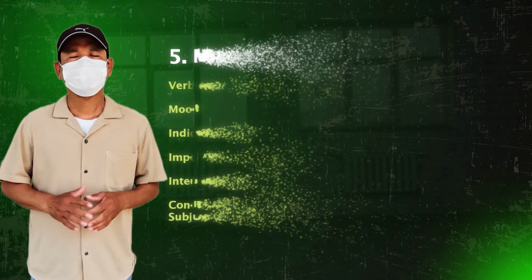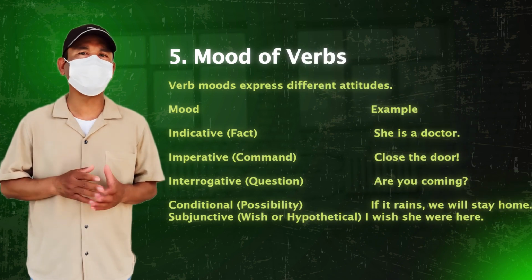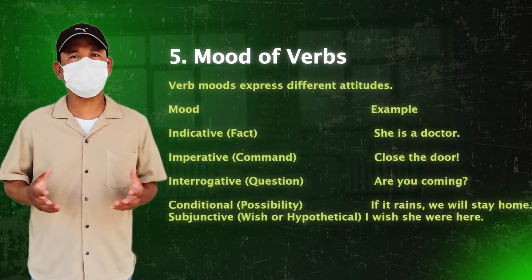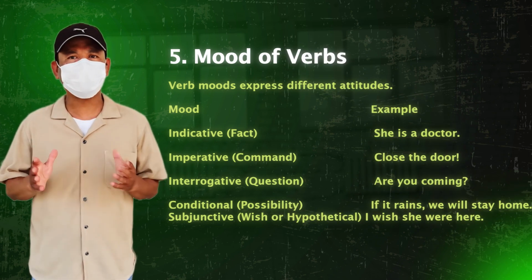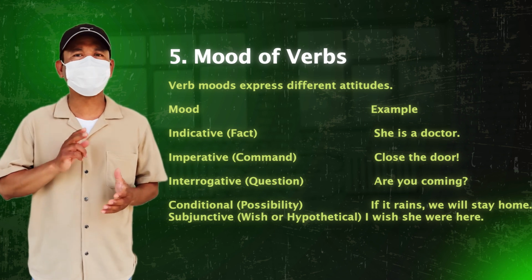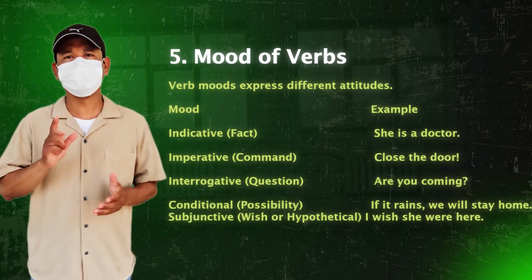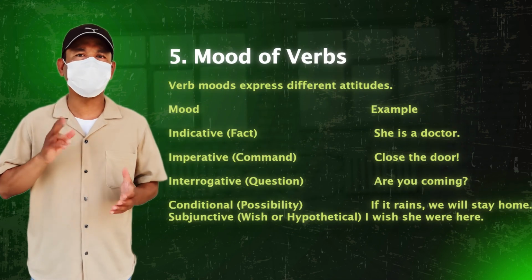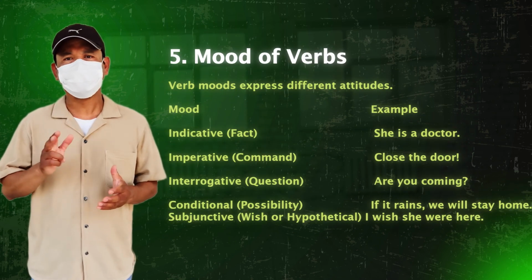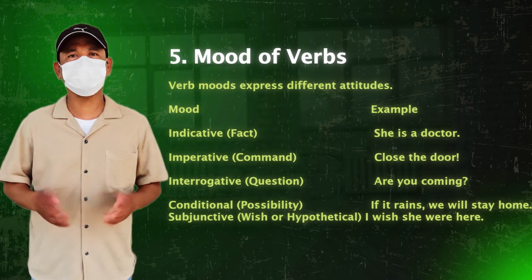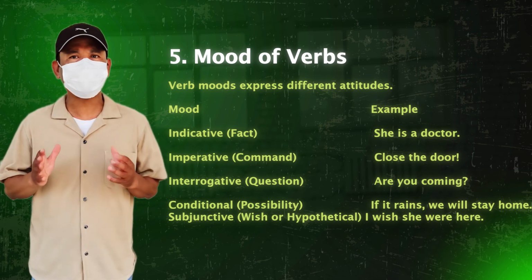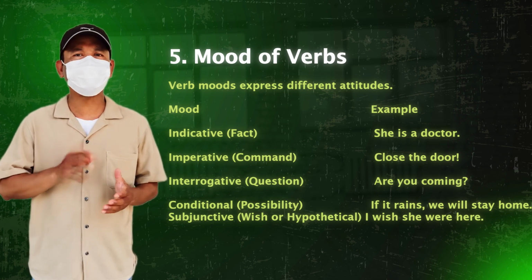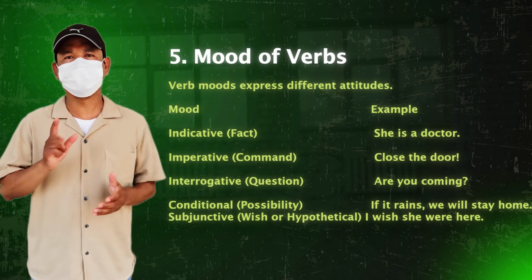5. Mood of verbs. Verb moods express different attitudes. Mood, example. Indicative, fact: she is a doctor. Imperative, command: close the door. Interrogative, question: are you coming? Conditional, possibility: if it rains, we will stay home. Subjunctive, wish or hypothetical: I wish she were here.